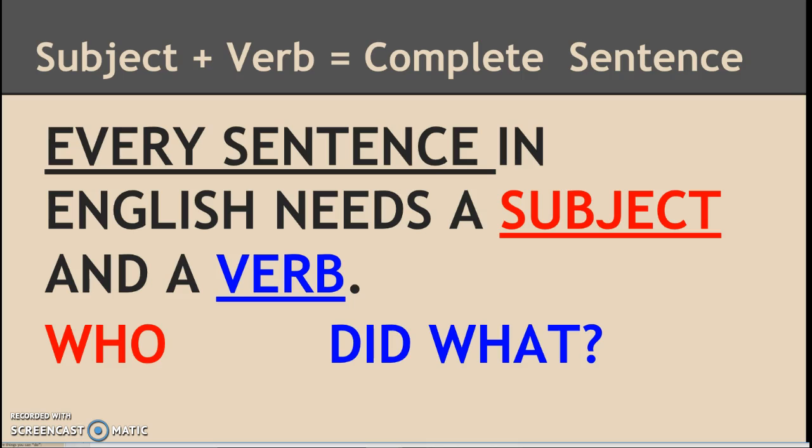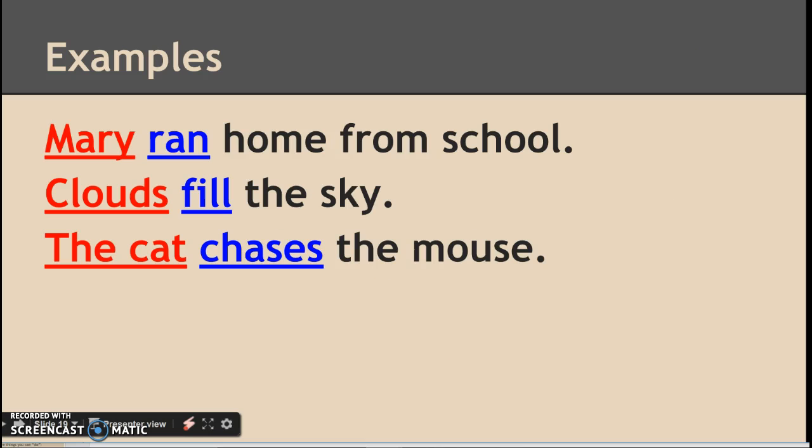And this is super, super important, so I'm going to say it a couple of times in the next few minutes, but every sentence in English needs a subject and a verb. So your subject is your who, and your verb is did what, okay? If you don't have a subject and a verb, it is not a complete sentence. For example, Mary ran home from school. Mary is the subject, she's the who, and what did she do? She ran home, okay?